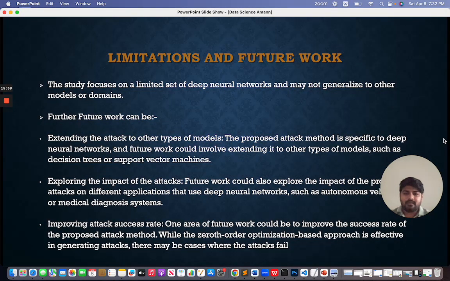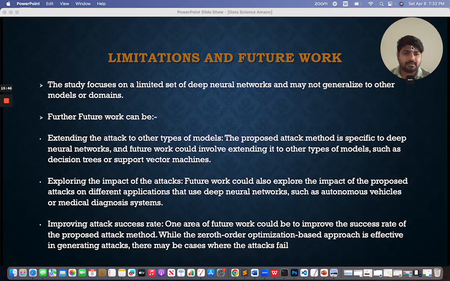So now let's see limitations and future work. I'm just going to put this at the top so that it doesn't disturb me. Okay. The study focuses on a limited set of deep neural networks and may not generalize to other models or domains.